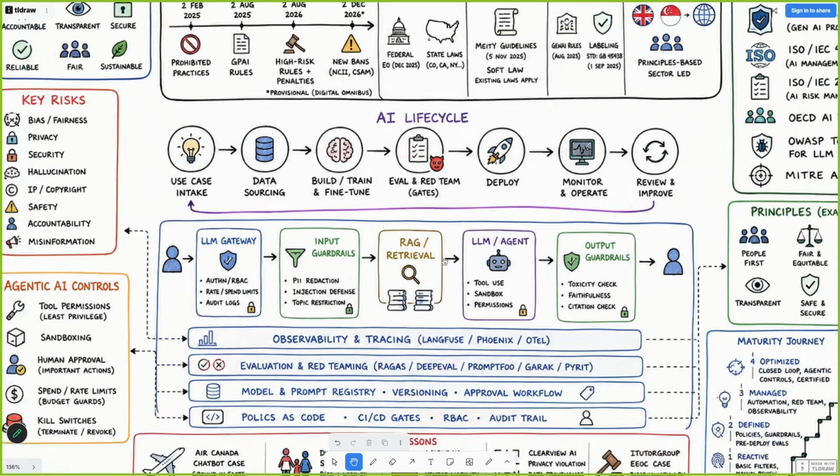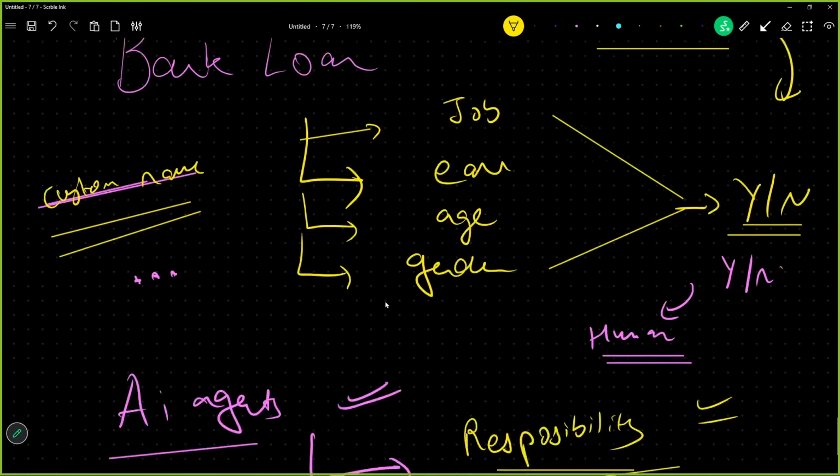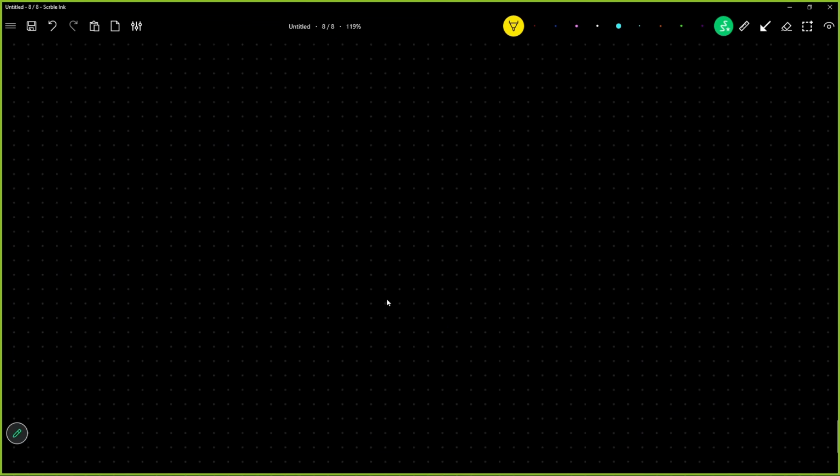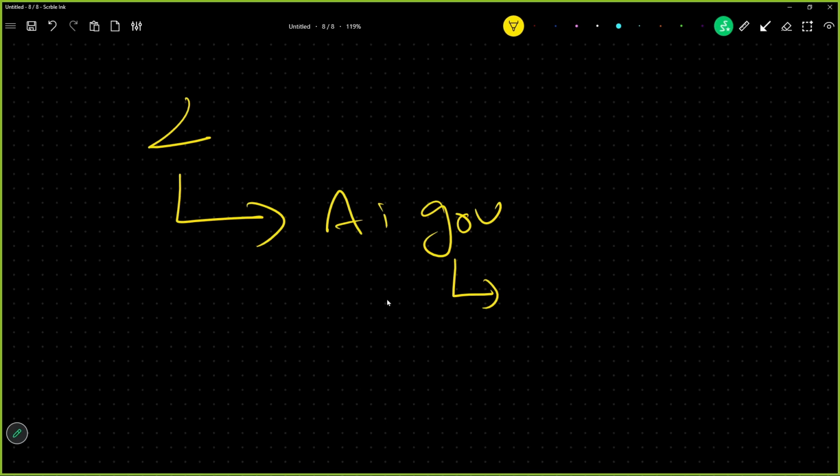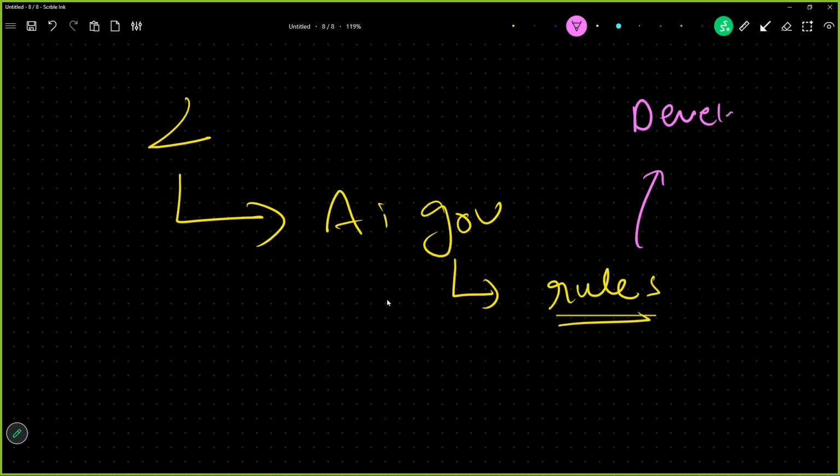Now what we have currently understood is two things. We have understood what AI governance is: a set of rules which we have to keep in mind while developing our application. We have also understood that AI governance and AI security are two different things.